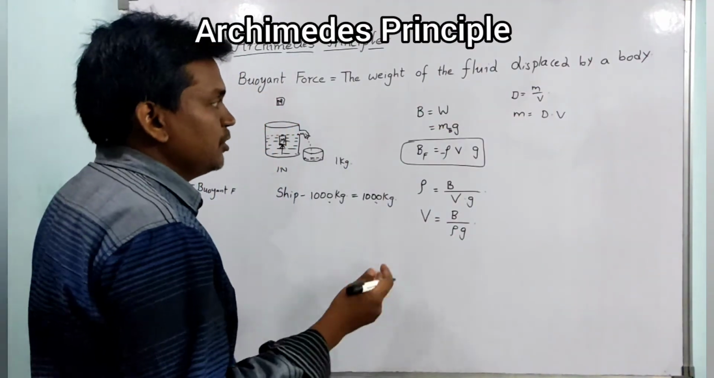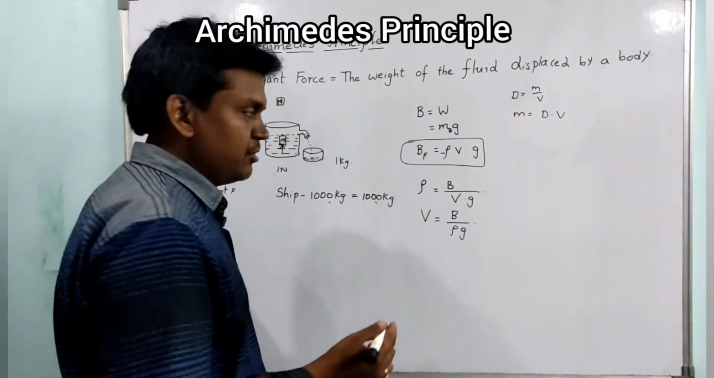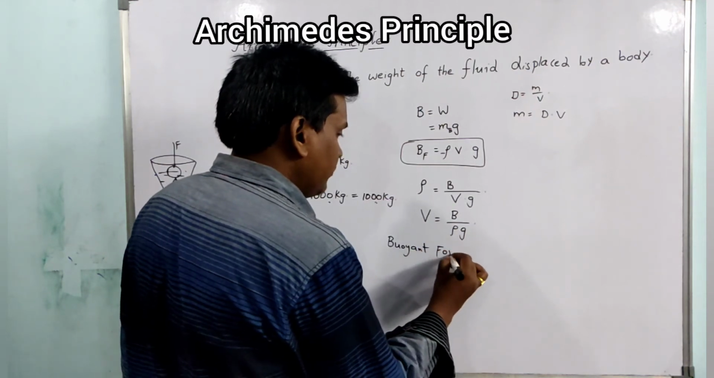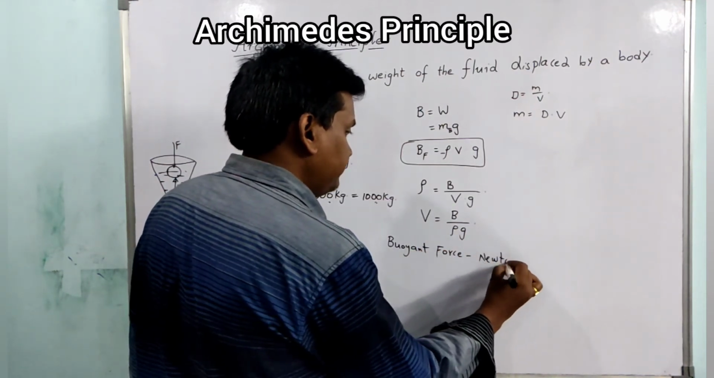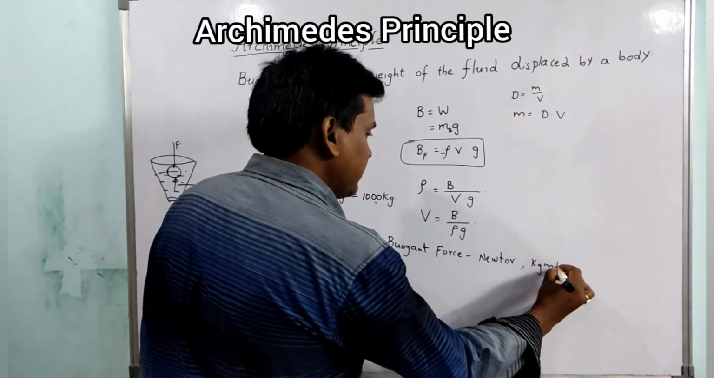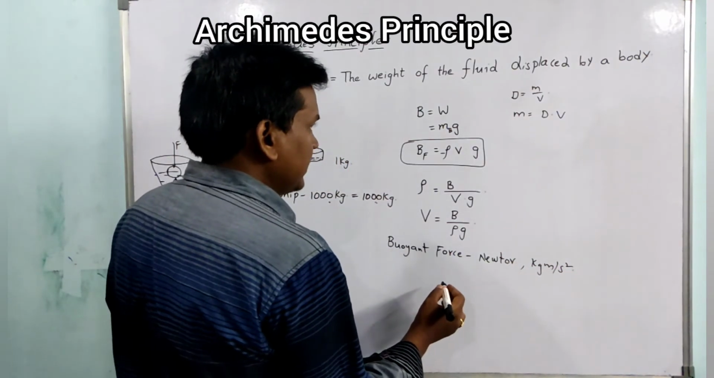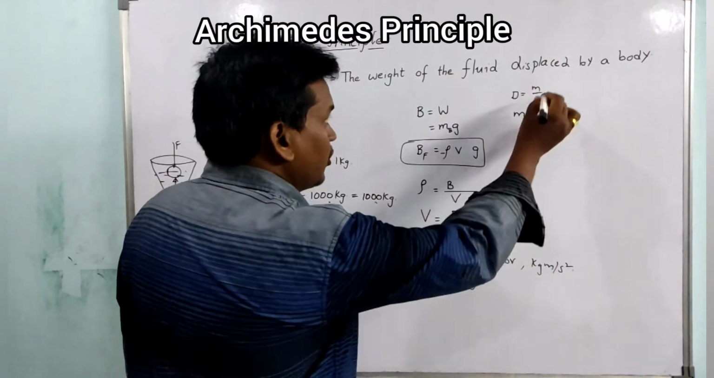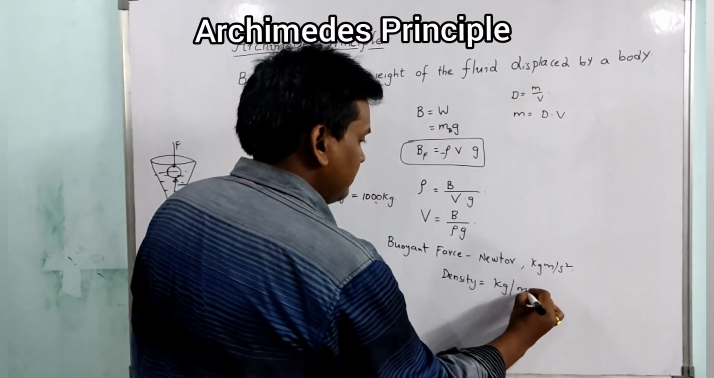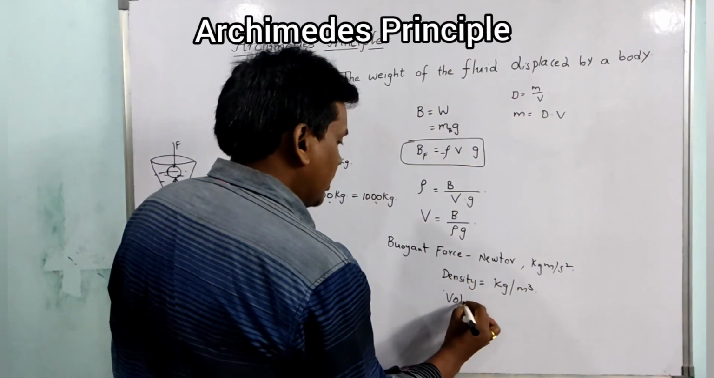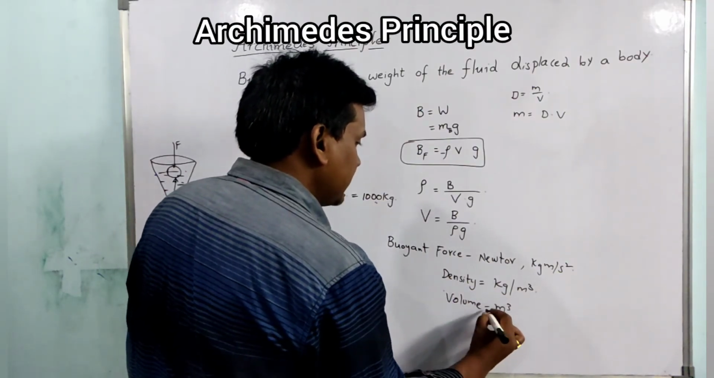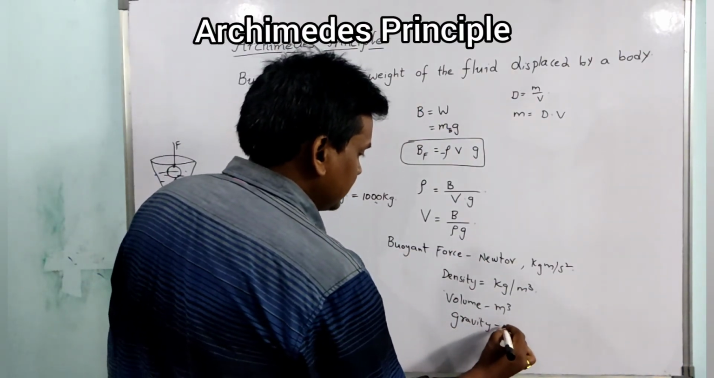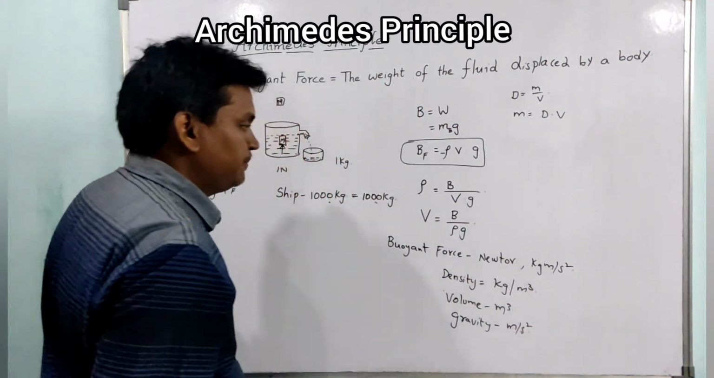And here, coming to the units, we know that force unit is Newton. So buoyant force unit is Newton, or kg meter per second square. Density equals mass by volume, so the unit is kg per meter cube. Volume unit is meter cube. And we know gravity unit also, gravity unit is meter per second square.